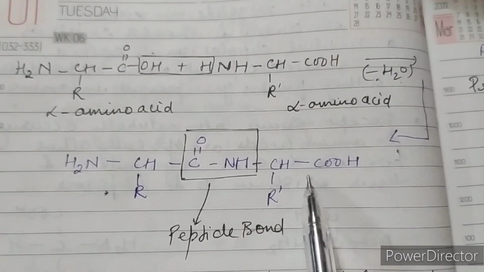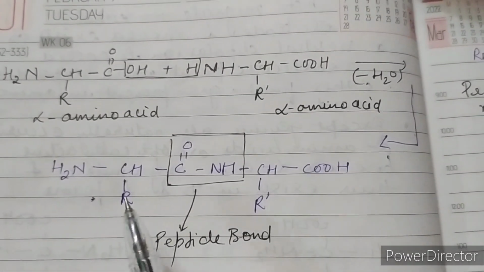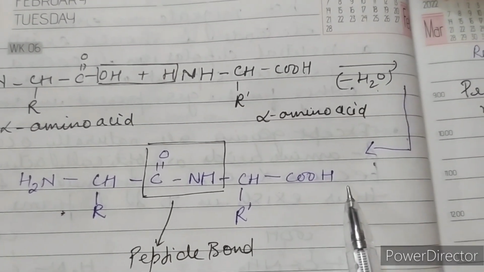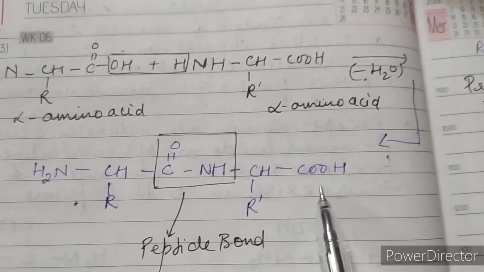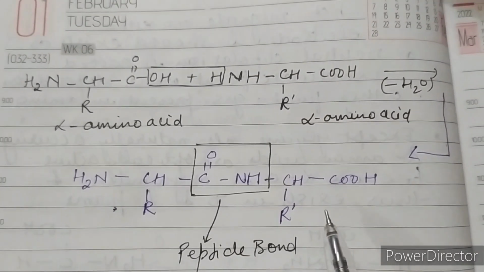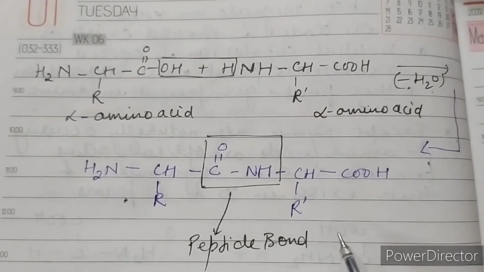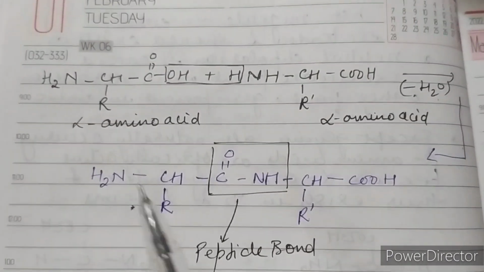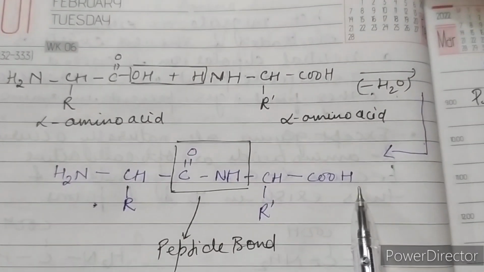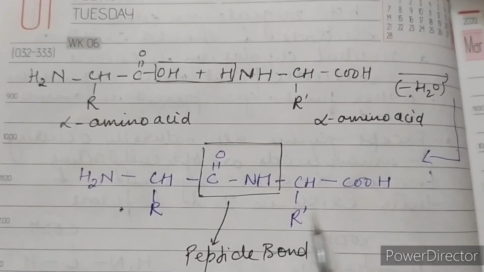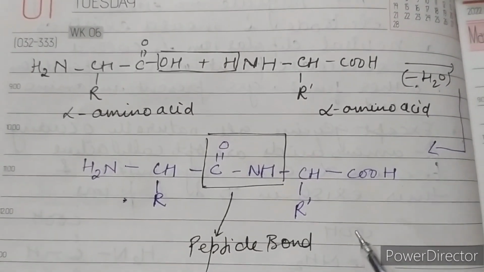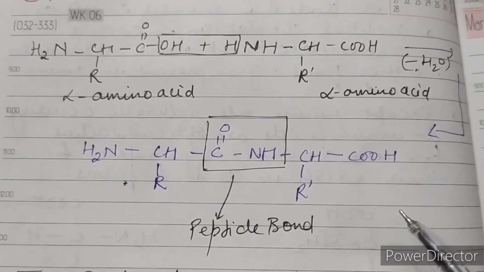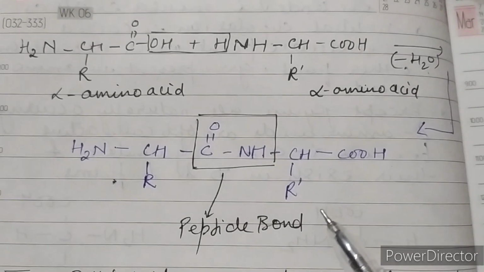Now in this dipeptide, you can see at one end there is a free amino group and at the other end there is a free carboxyl group. Both are free to condense with any other amino acid on either side, and they may condense together to form a tripeptide. Similarly, a tripeptide will also have a free amino group at one end and a free carboxyl group at the other end. Therefore, in this way, the process will continue to any desired extent, and a large number of amino acid molecules may condense together to form a polypeptide chain.